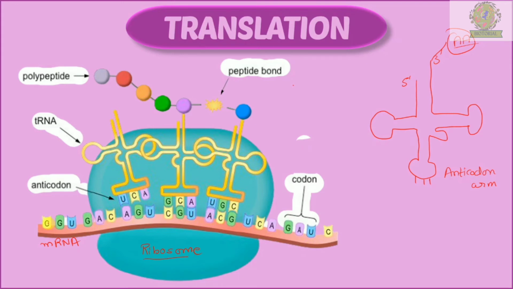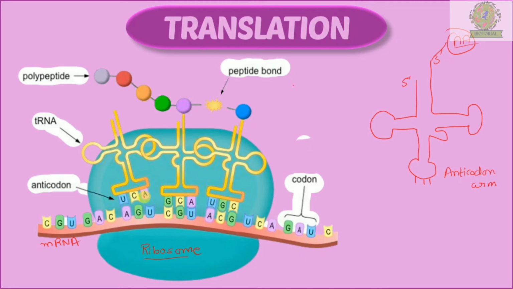Here we have codons present, and based on the codons present on mRNA, the appropriate tRNA will come along with its anticodons present here, and these anticodons are complementary to the codons on mRNA. As we see here, for A on mRNA we have U on tRNA, for G on mRNA we have C, and for U we have A on tRNA.